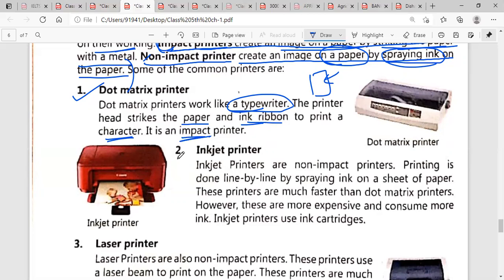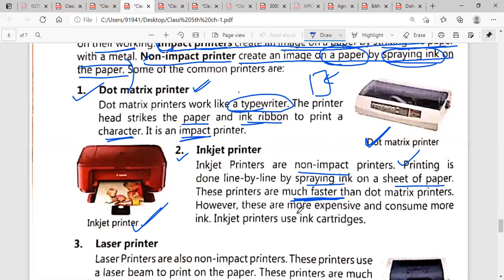Now next is inkjet. Inkjets are non-impact printers. Printing is done line by line by spraying ink on the sheet of paper. In this case, ink is sprayed on the paper, and these printers are much faster. This is the main advantage of this printer, it is faster than dot matrix. From this printer you can see the image, this inkjet is faster.